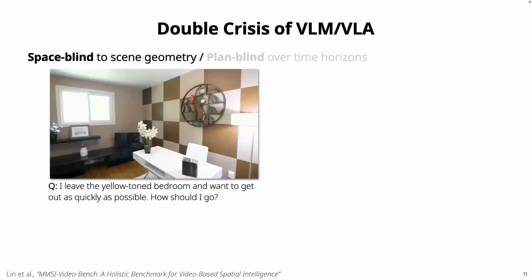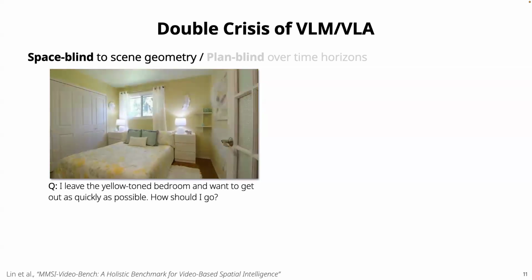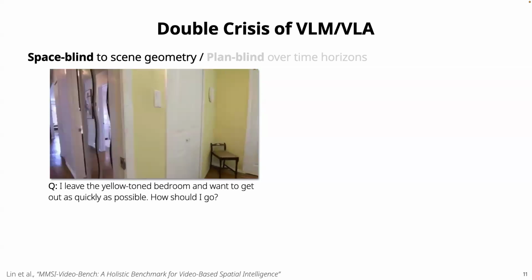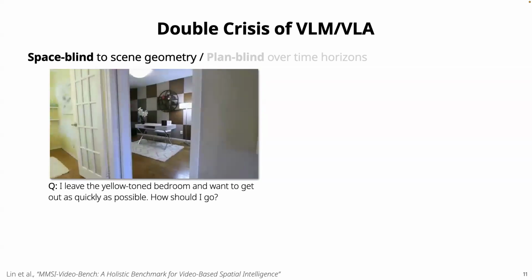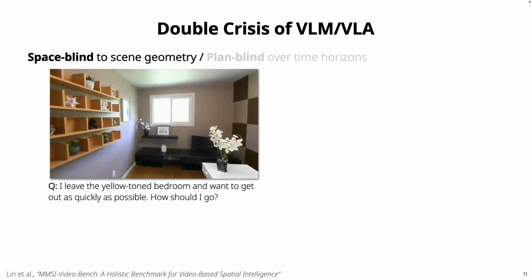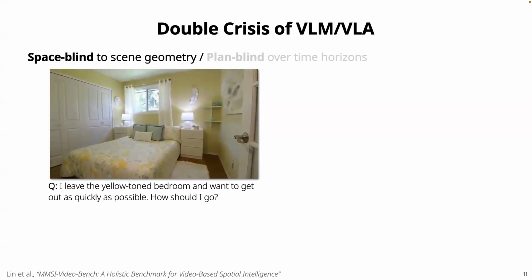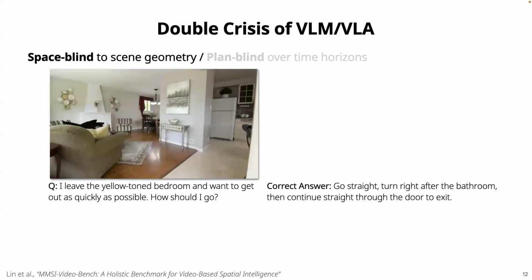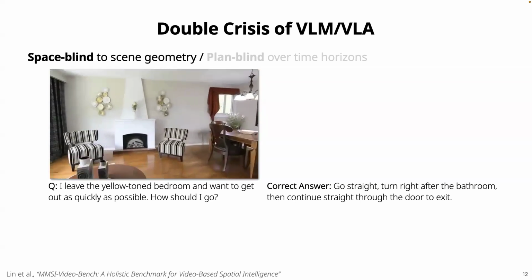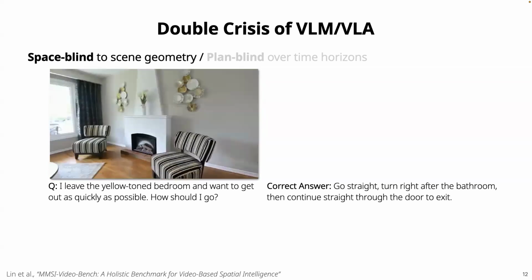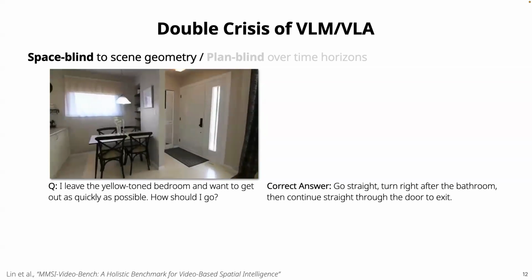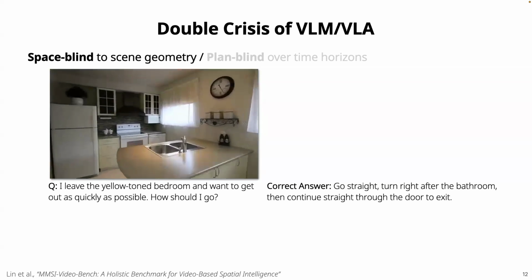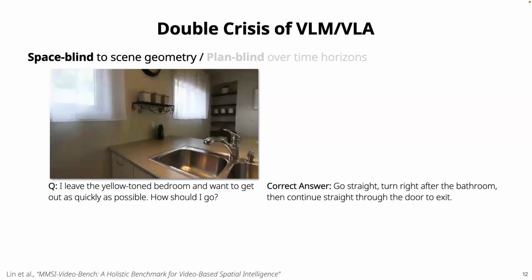Talking of the space blind problem, here is a video example from the spatial intelligence benchmark called MMSI-Video. The model is asked to find the fastest way out from the yellow-toned room. From the last few frames of the video, we can see that the correct answer is to go straight, turn right after the bathroom, and then continue straight through the door to exit.